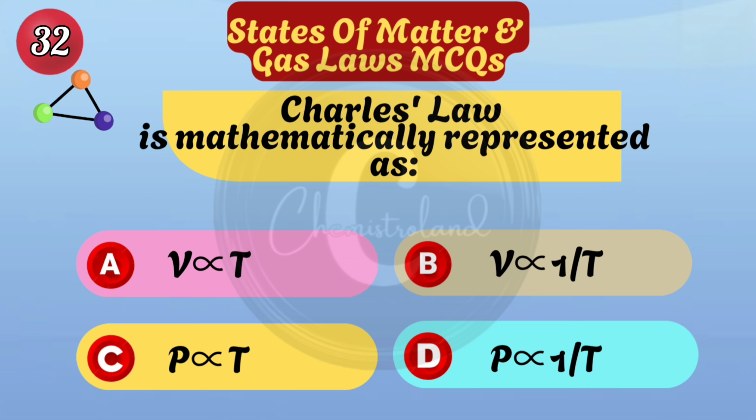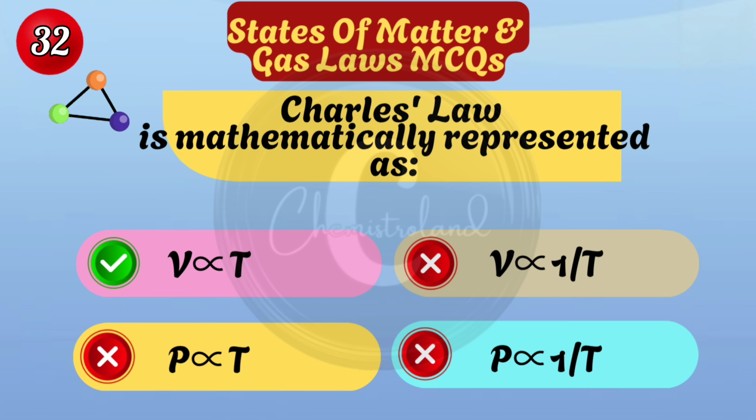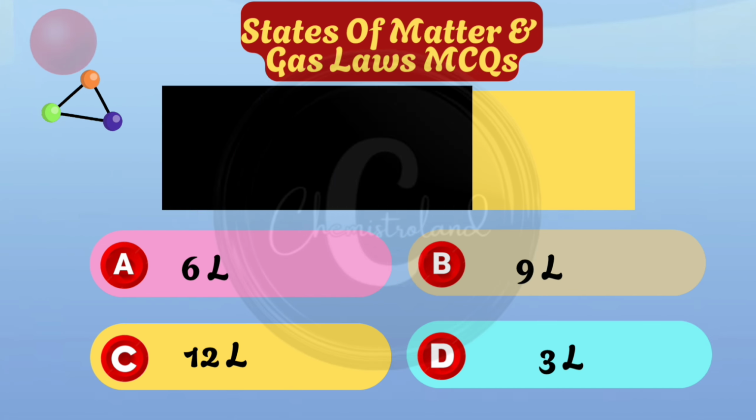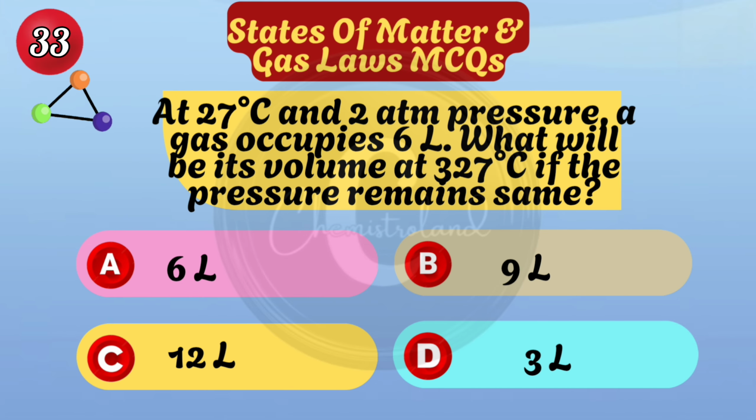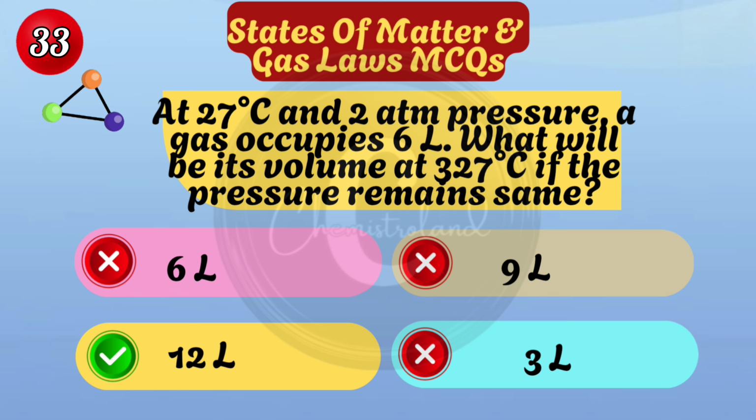Charles's law is mathematically represented as the volume of a gas is directly proportional to its absolute temperature. At 27 degrees Celsius and 2 atmospheric pressure, a gas occupies 6 liters. What will be its volume at 327 degrees Celsius if the pressure remains the same? 12 liters.